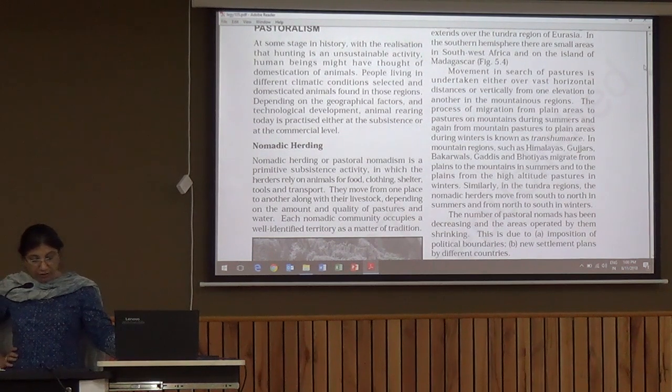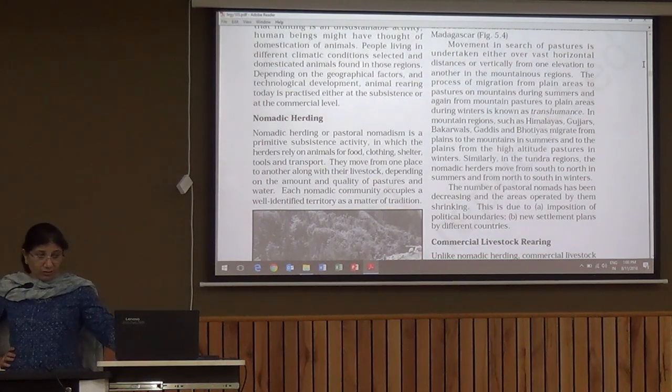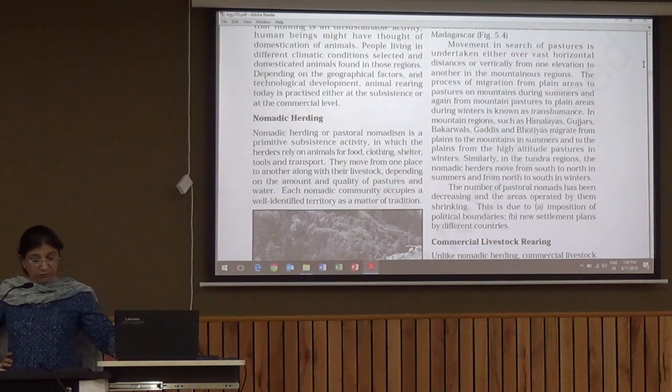Each nomadic community occupies a well-identified territory as a matter of tradition. So traditionally, most of the tribal areas, these communities, they own some area where they used to roam in different seasons according to availability of pastures and water. But now this has become very restricted because of the political and administrative boundaries which have been set up now.